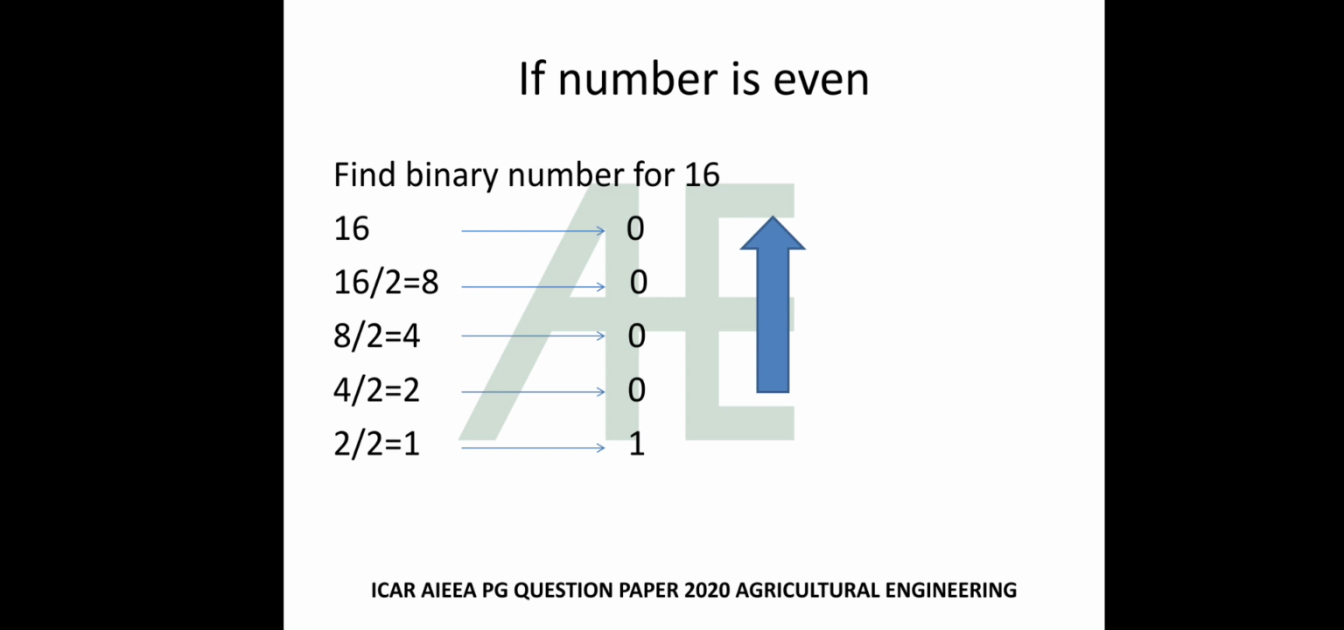So for even number write 0 and for odd number write 1 and go from downside to upside. You will get the binary number.